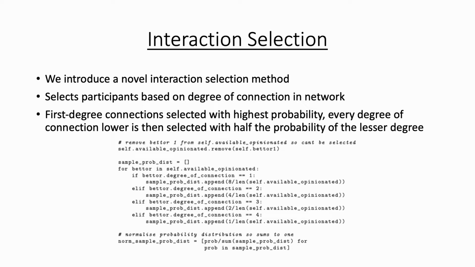First degree connections are selected with the highest probability, and every degree connection lower than this is selected with half the probability for every decreasing degree of connection. Direct connections will therefore have around an 8 times greater chance of being selected than 4th or more degree connections.